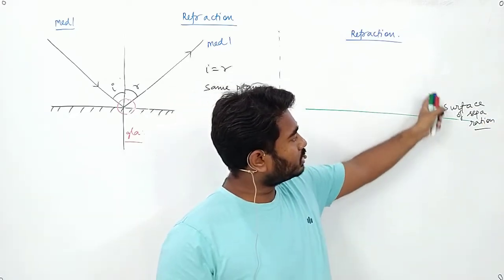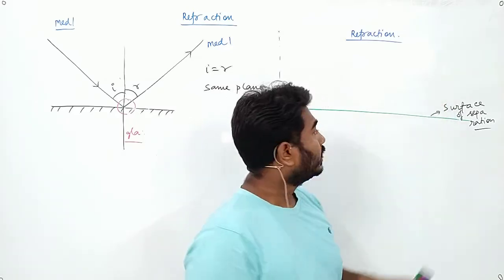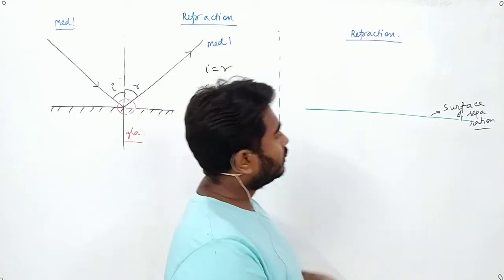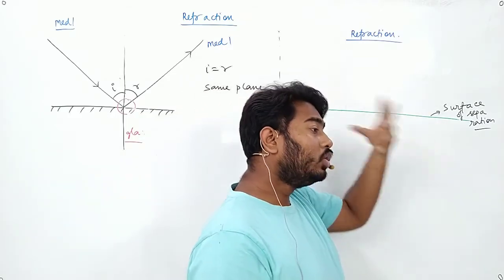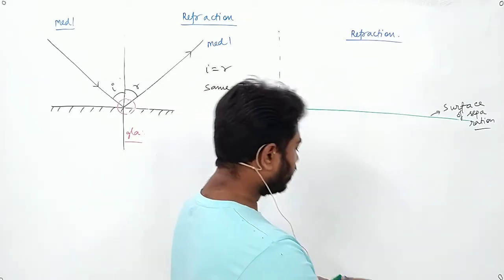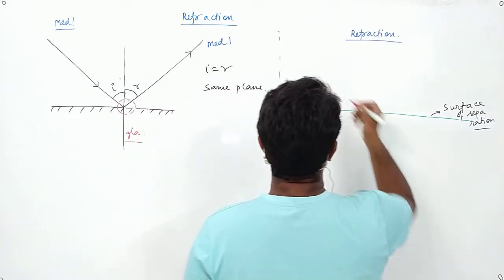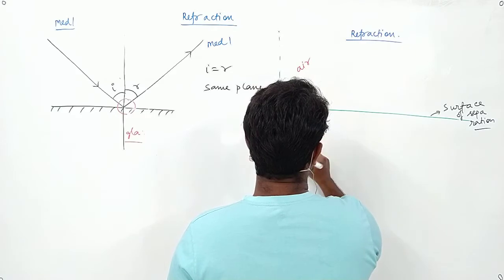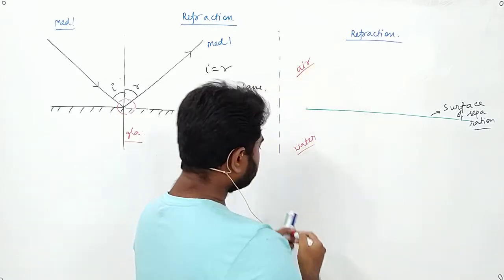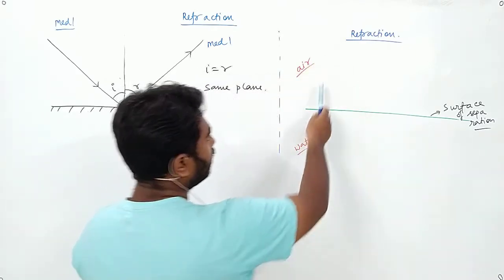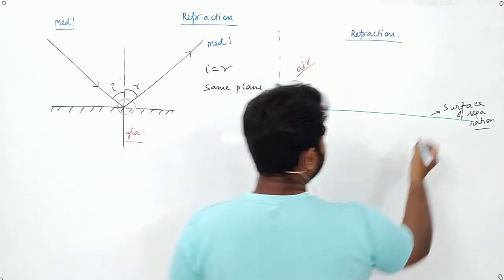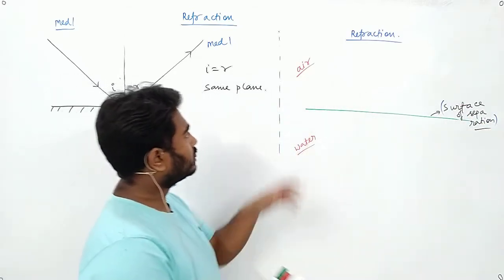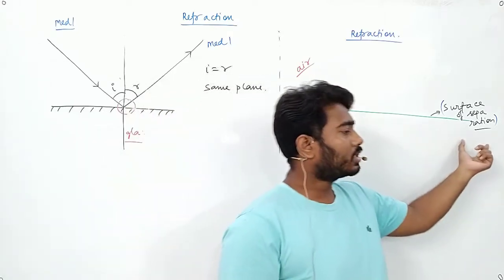A surface of separation is a surface that separates two different media. Suppose on the top portion you have air, on the bottom portion you have water. So the surface which separates air and water is the surface of separation.